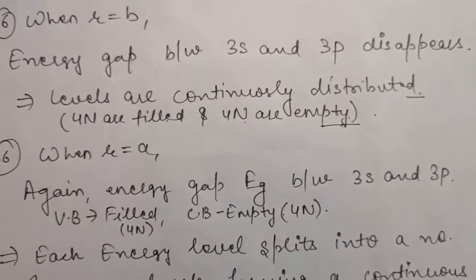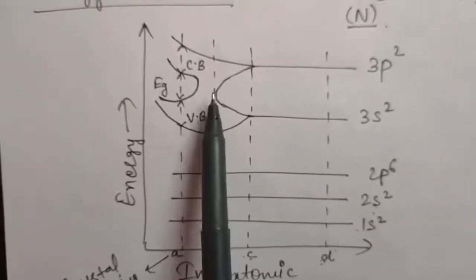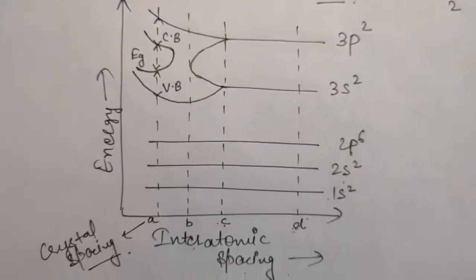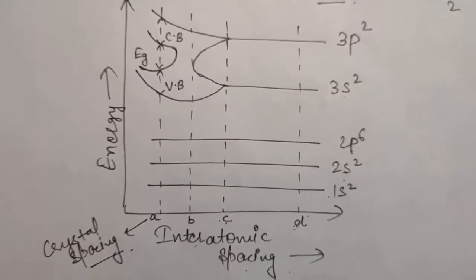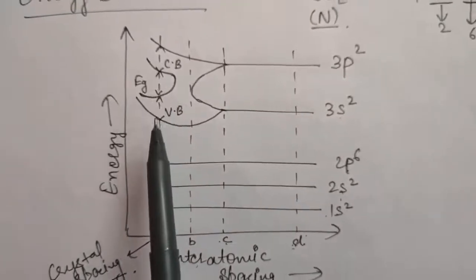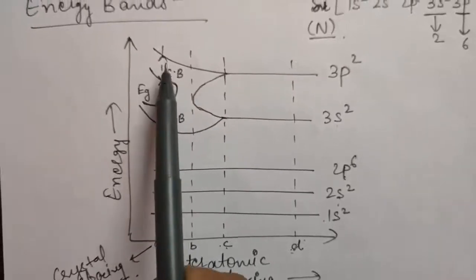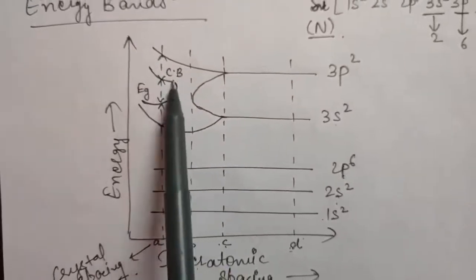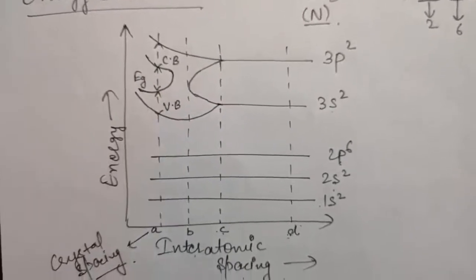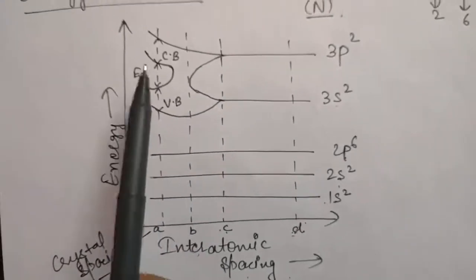Now if we further decrease the interatomic size and R becomes equal to A, at this point, as I told you, all the energy levels are continuously distributed such that 4n levels are completely filled and 4n levels are completely empty. But when you come to A, which is the crystal spacing, those 4n completely filled levels get separated from the 4n completely unfilled levels. So the 4n completely filled levels will fall in the valence band, and the 4n completely unfilled levels will fall in the conduction band.